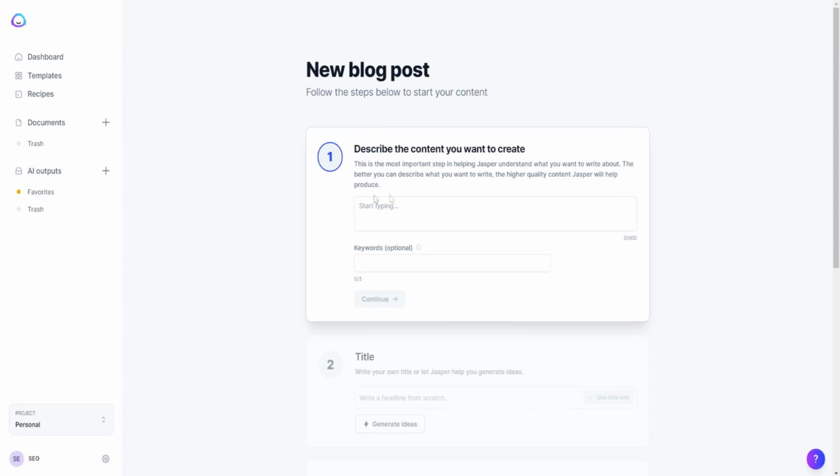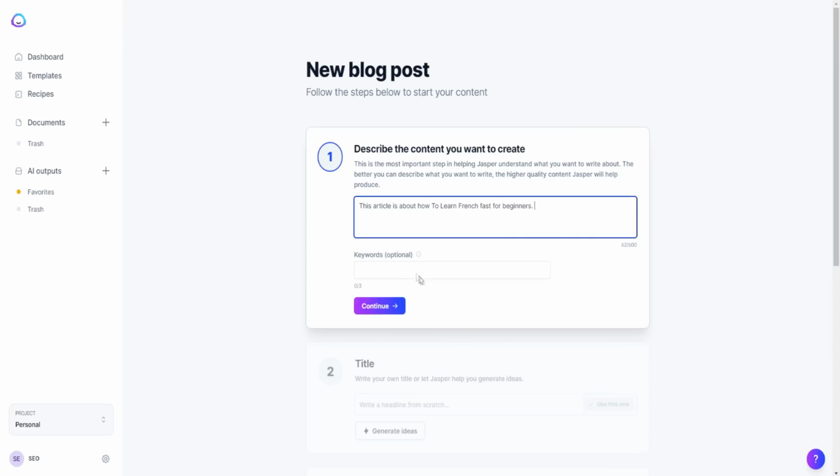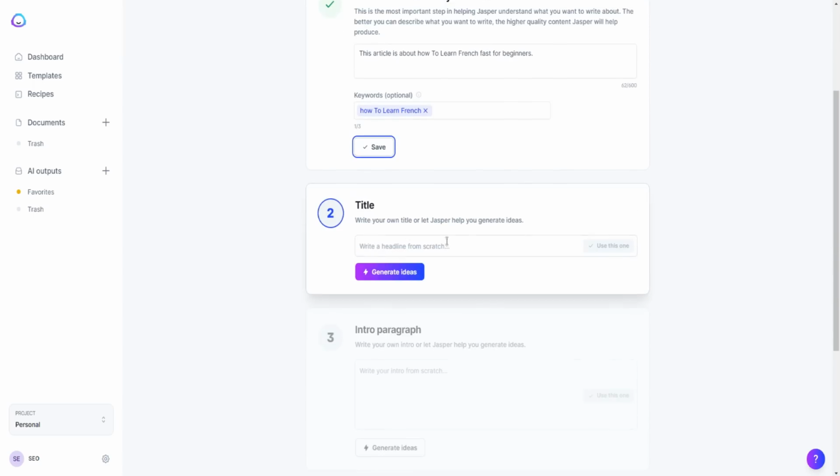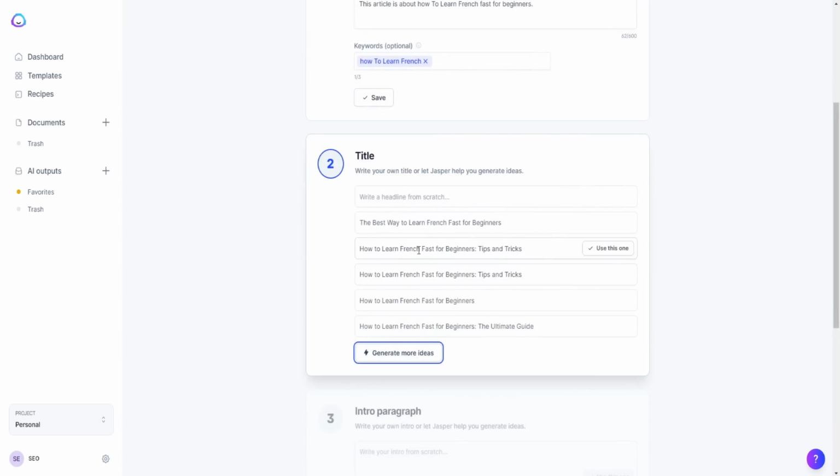So if we go over here to Jasper.ai, we can do the same thing. So describe the content you want to create. So this article is about how to learn French fast for beginners. Then we can put in the keyword how to learn French. Okay, so how to learn French. Then we can click on save, and then we can write our own title, or we can just generate one as well. So let's click on generate title, and it'll give us a few options we can choose from.